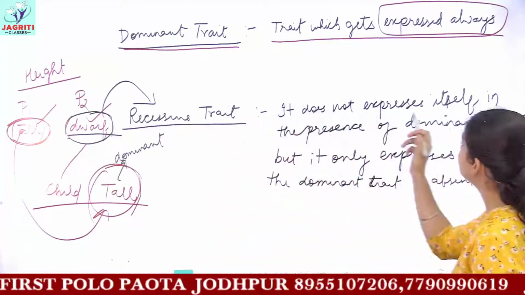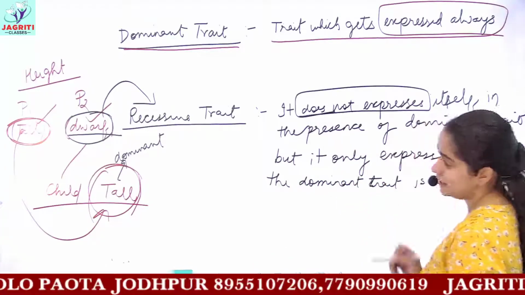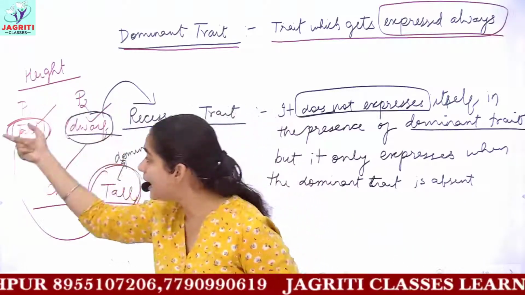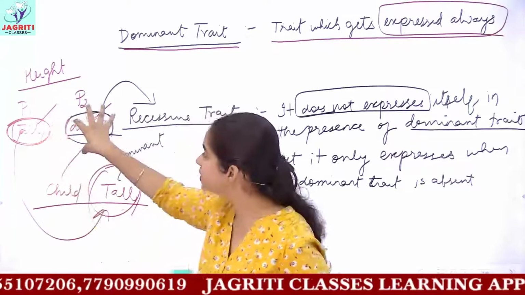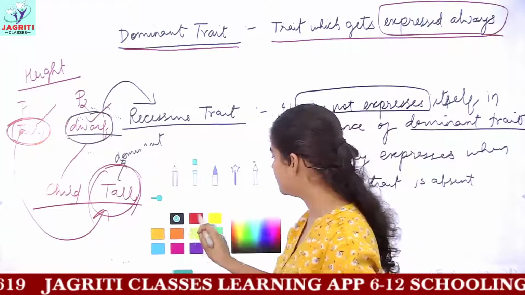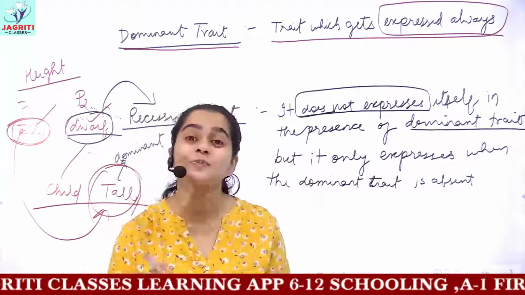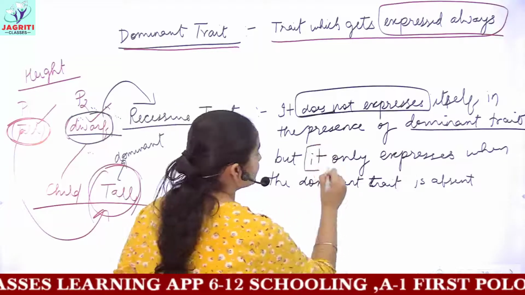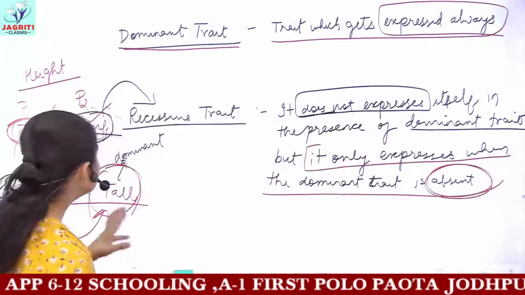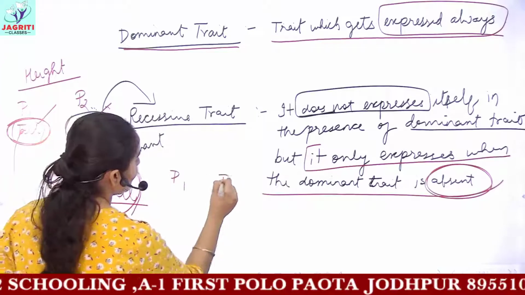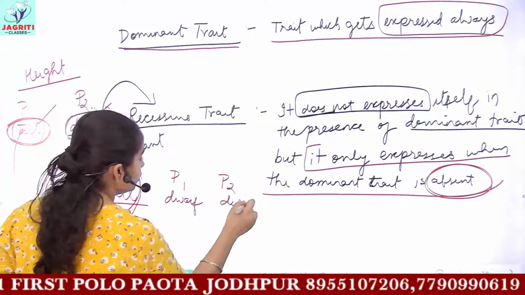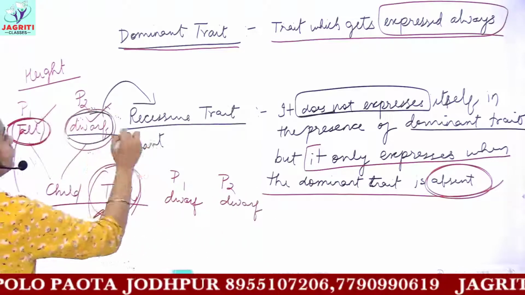And recessive traits are the traits which do not express themselves when a dominant trait is present, because with this dwarf we had the dominant trait of tall, so this trait did not get expressed, and this is called recessive trait. But there is a situation in which the recessive trait can also get expressed, and the condition is that the dominant trait should be absent. This means if you had two parents, parent 1 and parent 2, and if parent 1 was dwarf and the next parent was also dwarf, we know that dwarf is a kind of recessive trait.